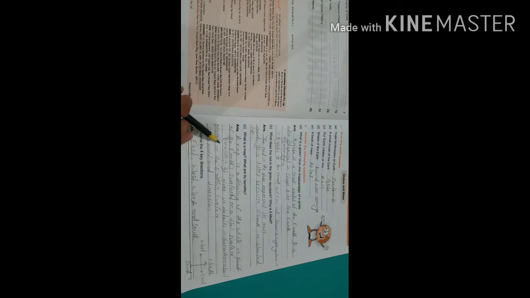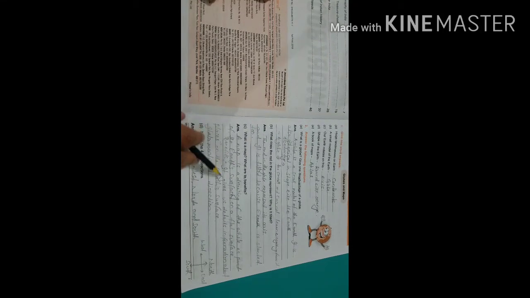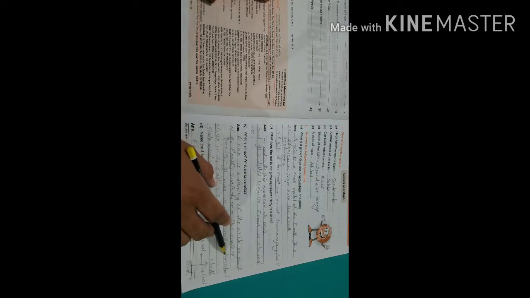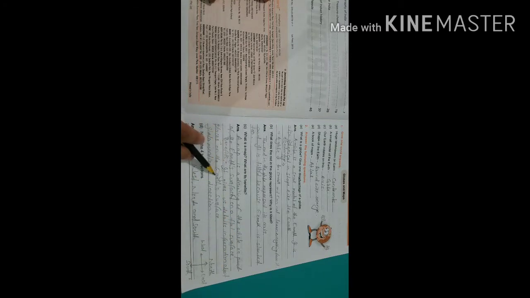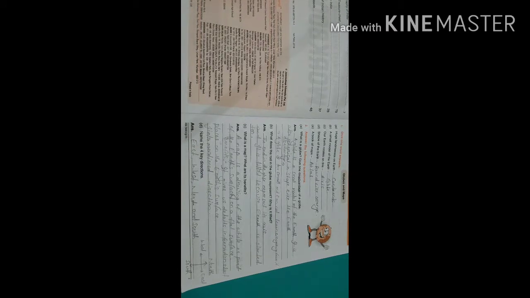Benefit, what are the benefits and how will this map help us? Benefit means help. It gives us detailed information about places on the earth's surface. It also mentions directions, and everything I have said in the video. If you go through the video, you will come to know what is a map, what is the definition, what are the benefits. It also mentions directions. Directions means we know east, west, north, south.